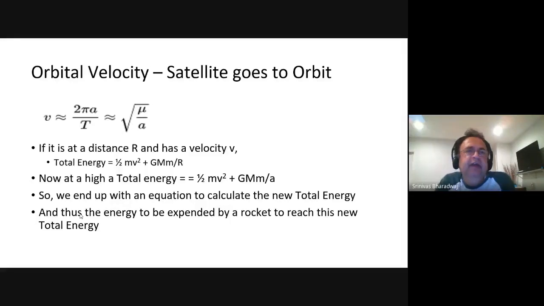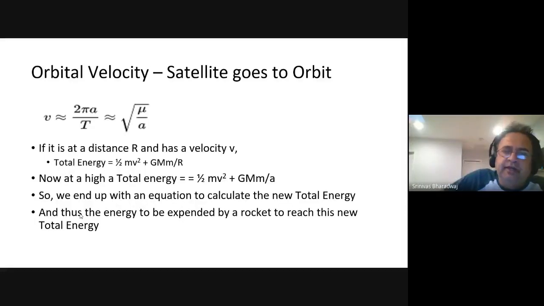If it is at a distance r and has a velocity v, the total energy is half mv square plus GMm by r. So now at a height a, the total energy is half mv square plus GMm by a, and then you can use that to calculate the corresponding value at a different energy, at a different orbit.